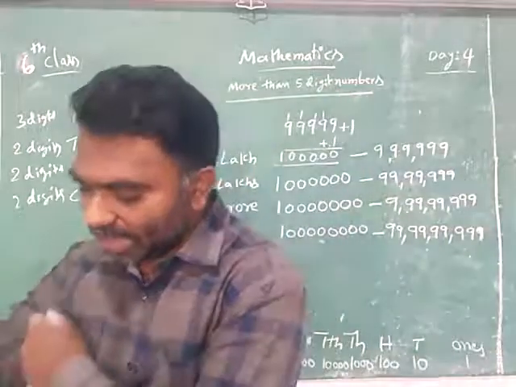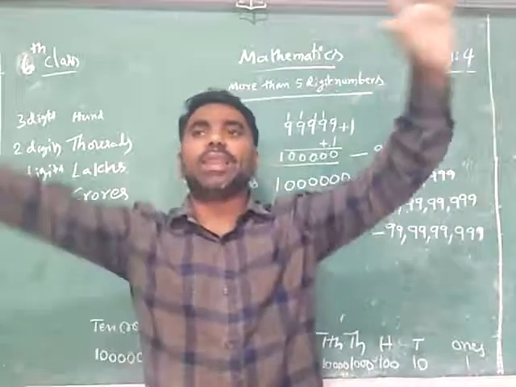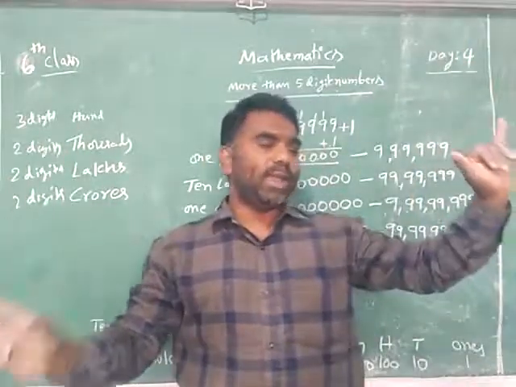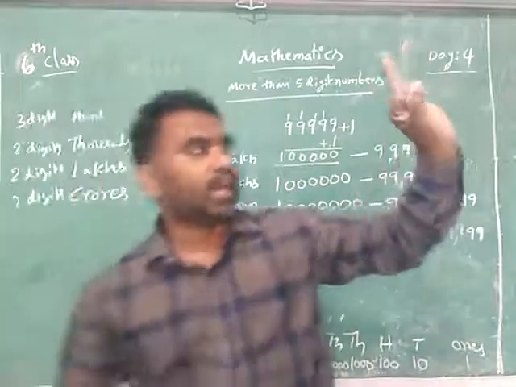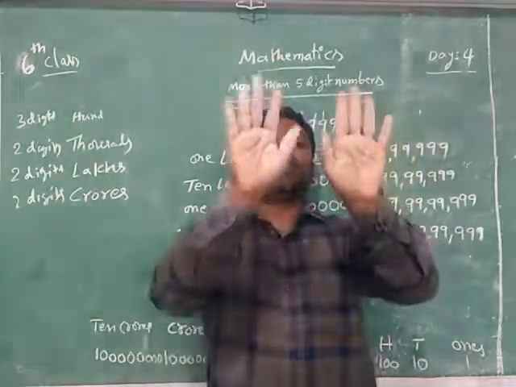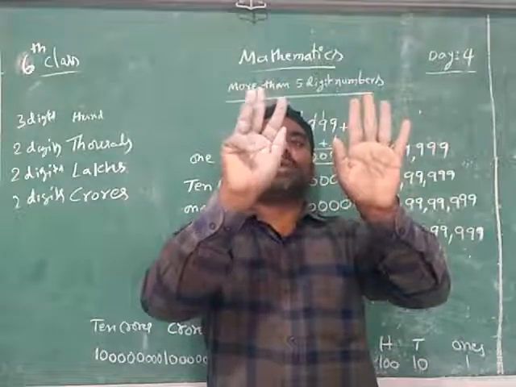Once again, I will explain. Listen, what are the places? Now we are learning about 9-digit numbers. Then what are the places? Ones place, tens place, hundreds place, thousands place, 10,000s place, lakhs place, 10 lakhs place, crores place, 10 crores place.